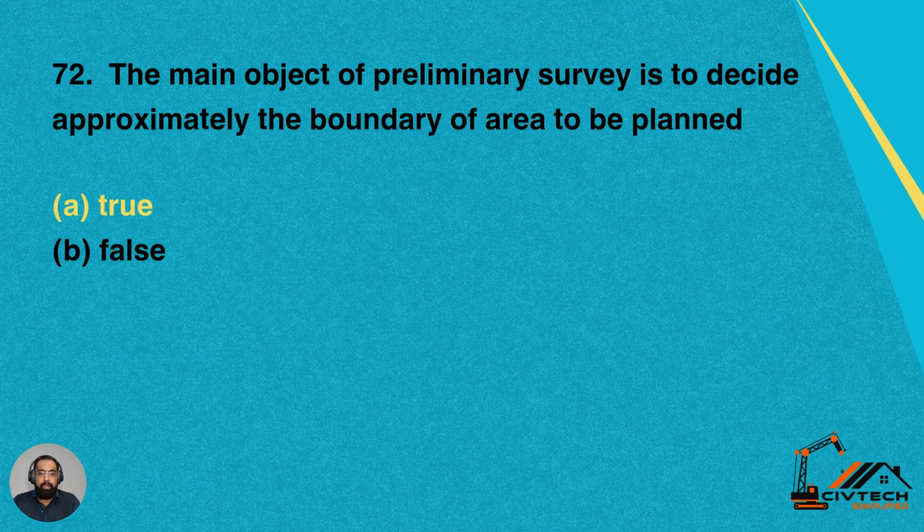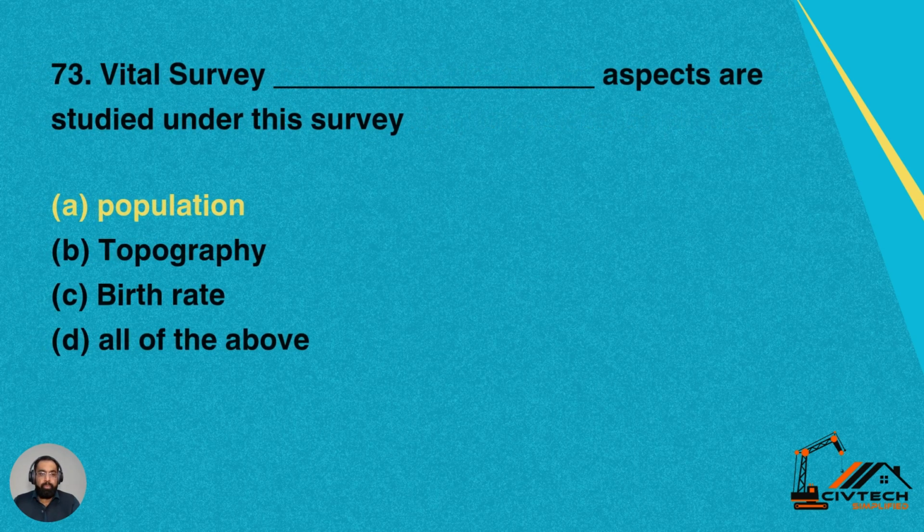Question 72. The main object of preliminary survey is to decide approximately the boundary of the area to be planned. So the initial or preliminary survey is just to measure or decide the boundary line of a town. Is it true or false? Yes, it is true. Initially we demarcate the boundaries of a new town, which is going to be developed at later stages. So option A is correct, which is true.